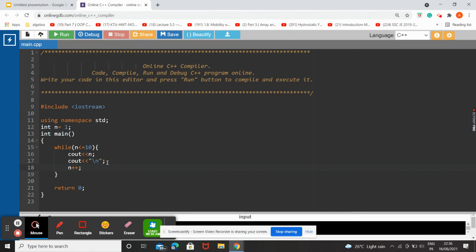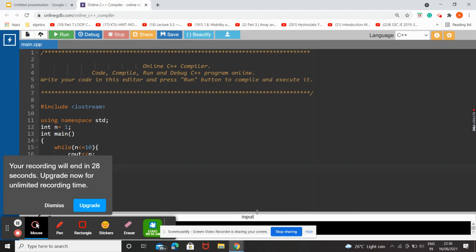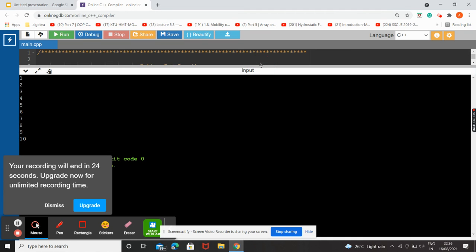So let us run our program. So now it is compiling right now. Yes, you can see the first iteration we got the value of n is equal to 1, in the second iteration 2, and until the 10th iteration the value got 10. So this is how a while loop in C++ works,